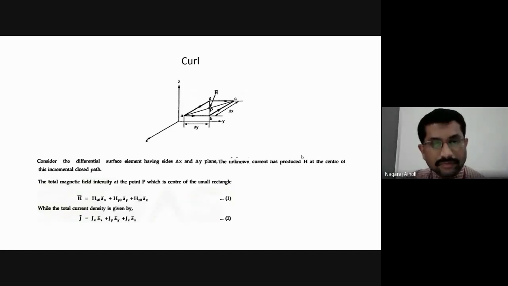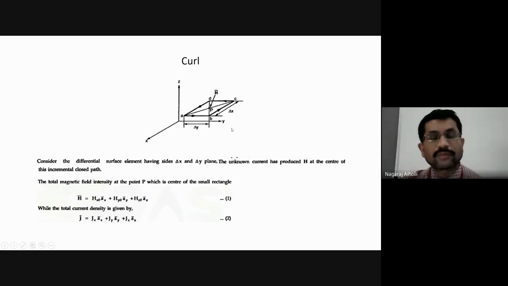See the direction from origin. If we consider the intersection of X, Y and Z axes as origin, from the origin to Y it is from left to right, that is plus Y. If we take the opposite direction, see the arrow marks here: A to B, B to C in the upper direction, C to D is from right to left.